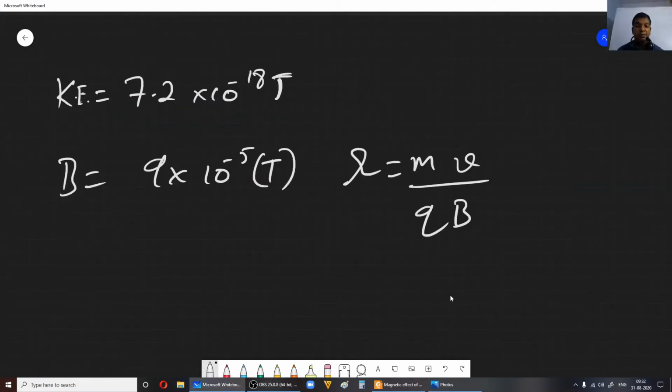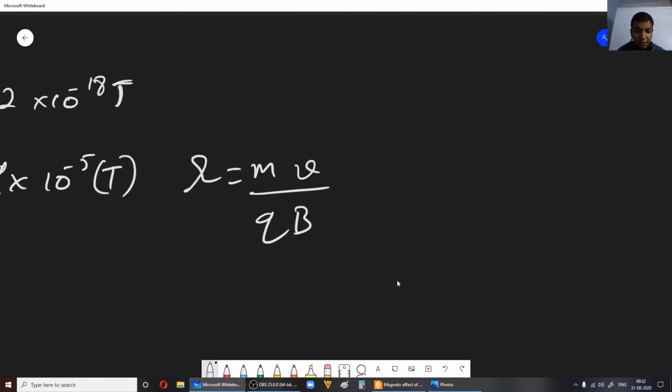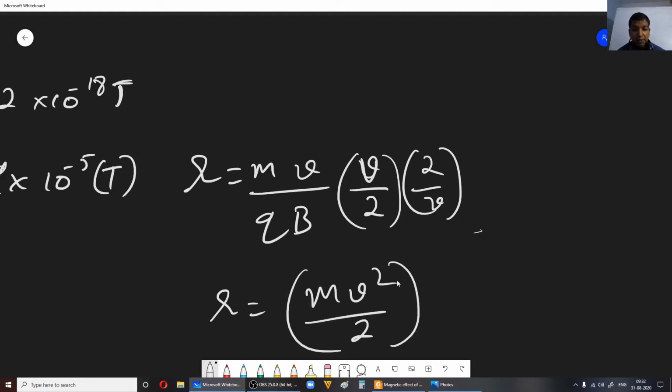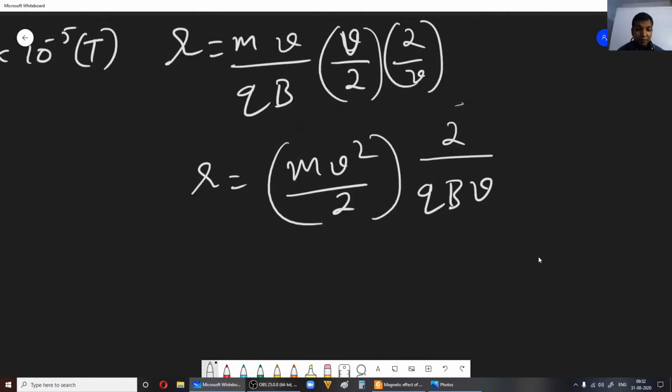yeah. So here we can write R is equal to mv by qB. Now you can try getting this kinetic energy directly here. So for that, I have to multiply by v by 2 and divide by v by 2. Otherwise, you can say multiply by 2 by v. Right? See here, we'll get mv square by 2, kinetic energy. Okay. Then you have 2 divided by qBv, right? So we are speaking about mass, that is kinetic energy of an electron they have given, right? So mass of electron we know, but here velocity of the electron we don't know, right?